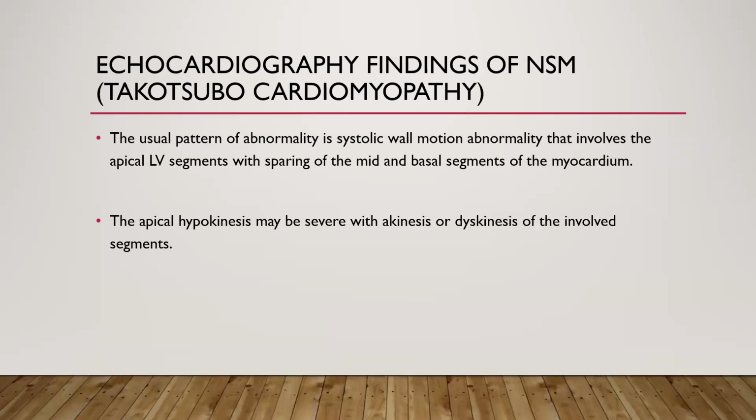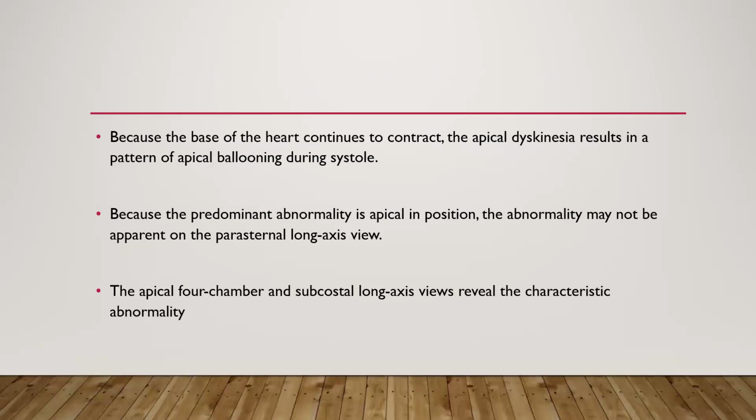Now we'll see the echo findings of SAH, commonly known as Takotsubo cardiomyopathy. The usual pattern of abnormality is systolic wall motion abnormality that involves the apical LV segment with sparing of mid and basal segments of myocardium. The apical hypokinesis may be severe with akinesis and dyskinesis of the involved segment. Because the base of the heart continues to contract, the apical dyskinesia results in a pattern of apical ballooning.